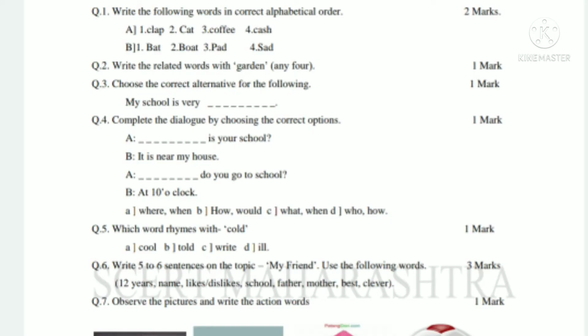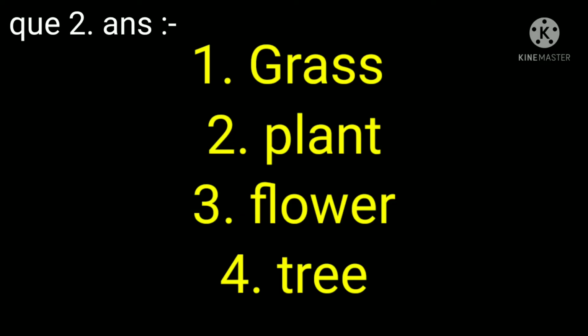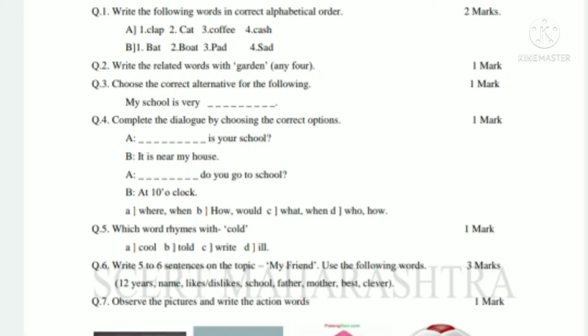Question second, write the related words with garden. We have to write related words with a garden. There are many words related to garden, but we have to write only 4 words, that are grass, plant, tree, flowers, etc. You have to write only 4 words of 1 mark. This is of 1 mark.